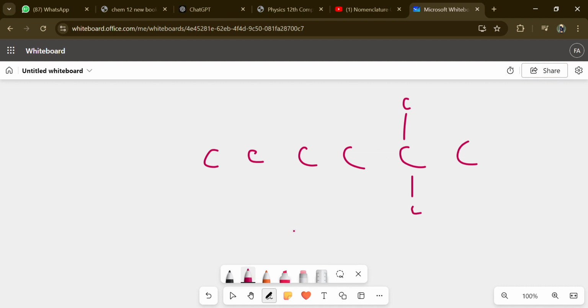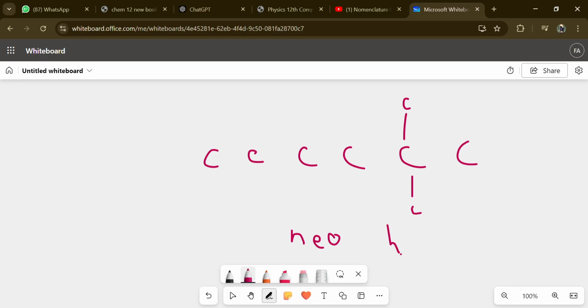So we'll simply write neo. This is the isomer of the 1 2 3 4 5. This is the isomer of the hexane. No, hexane, no. It is the isomer of the heptane. So here it will be neo.